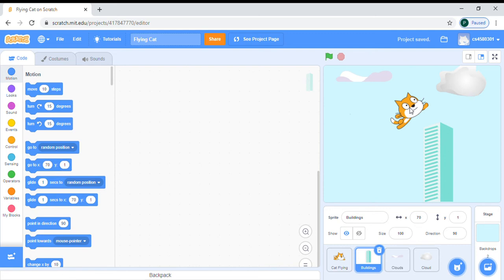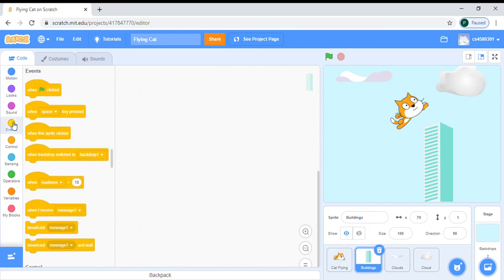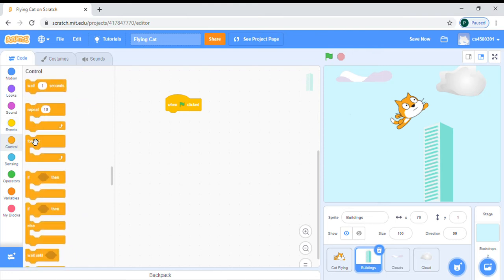And go to events. Let's start coding. Go to events and take when green flag clicked. This is the green flag for code. And go to control and take forever.